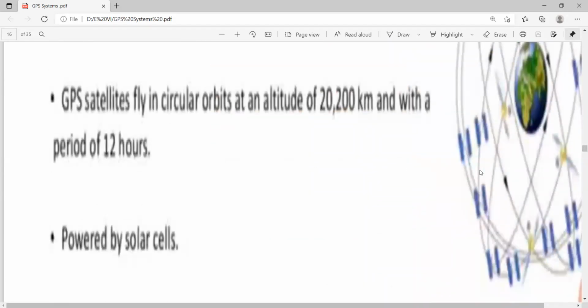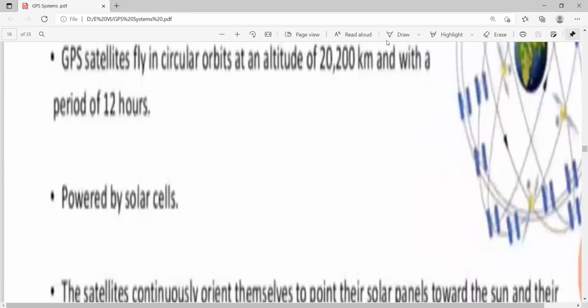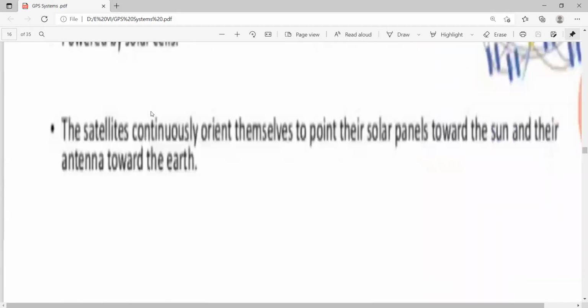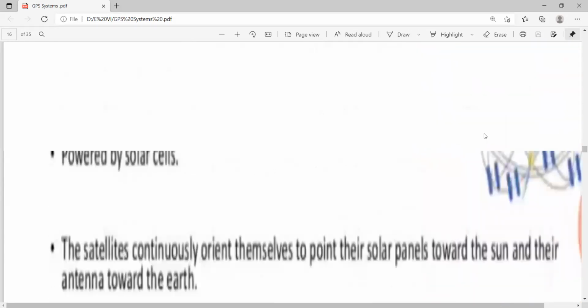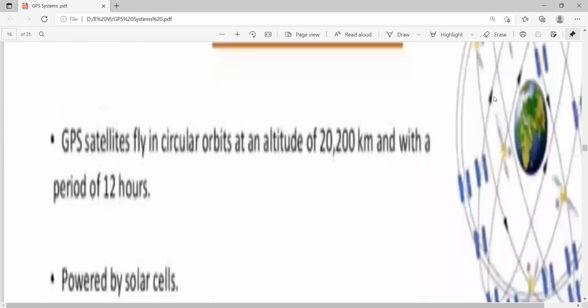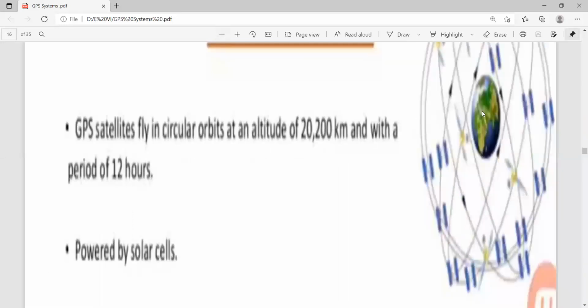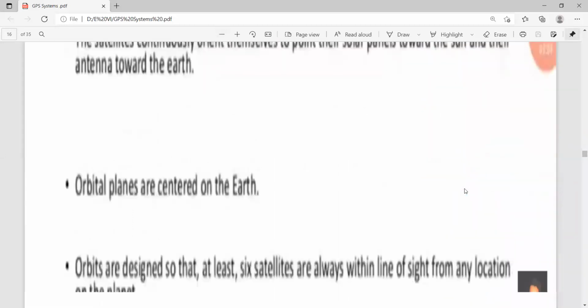Now this is the satellite system. Its altitude is 20,200 kilometers, with an orbital period of approximately 12 hours, that is 11 hours 58 minutes actually. The satellites are powered by solar cells. The appearance of all the satellites throughout the globe is like this. These are the satellite positions.